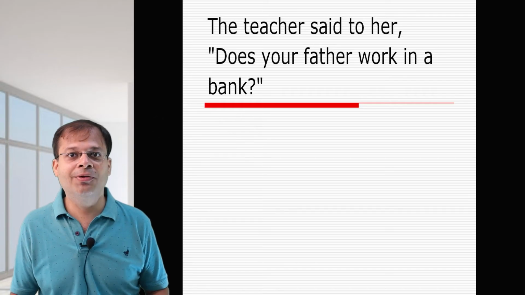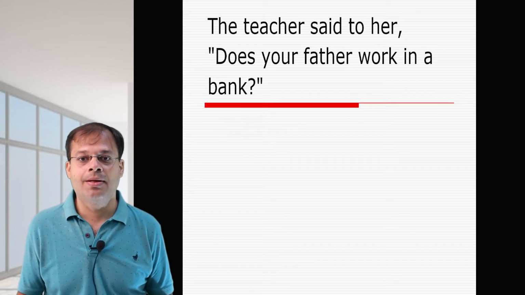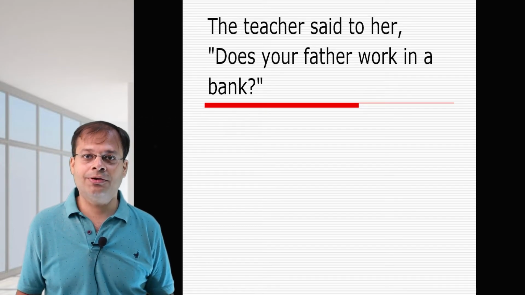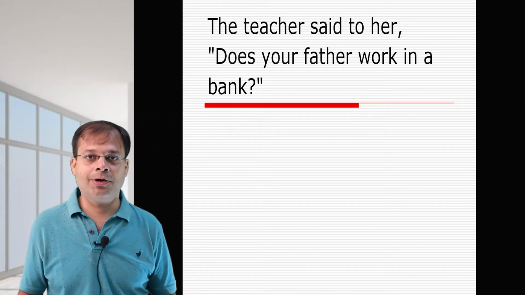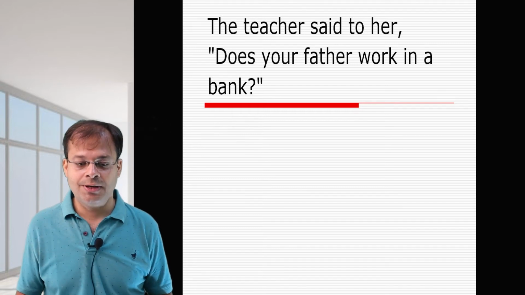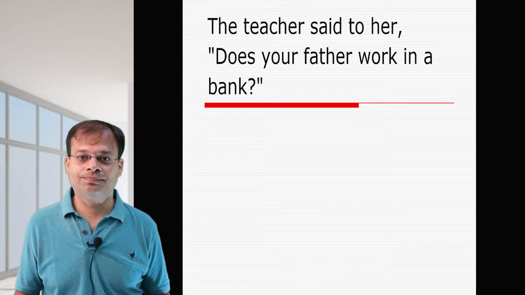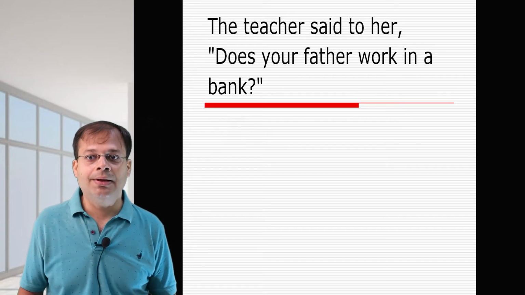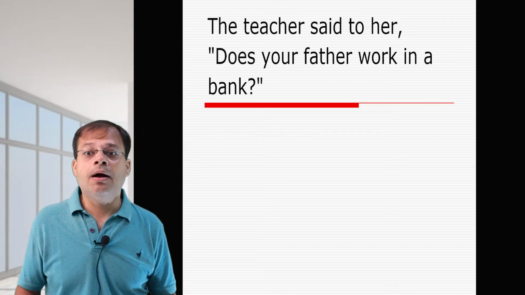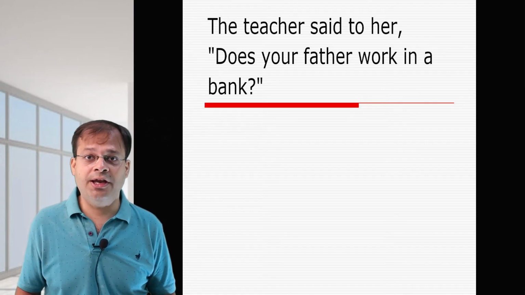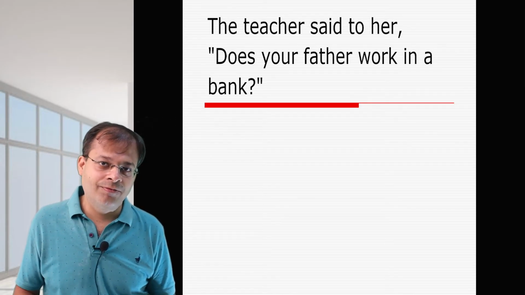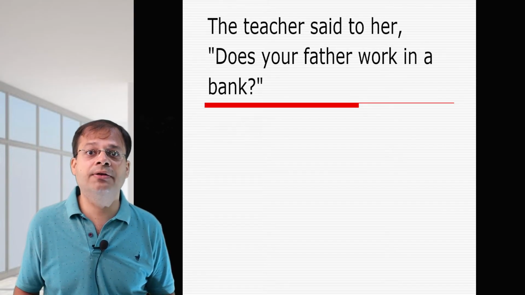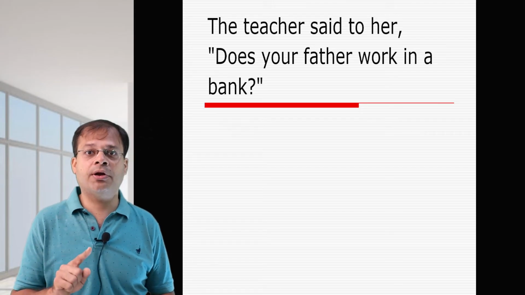Again, we have one more interrogative sentence. The teacher said to her. Now, said is going to change to asked because this is an interrogative sentence. The teacher asked her if or whether, whether. The teacher asked her whether her father worked in a bank. Now, take note that do and does in case of a positive interrogative sentence.